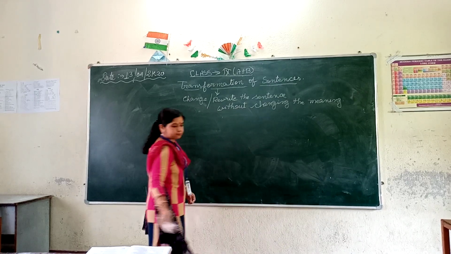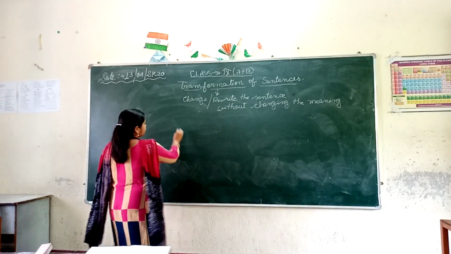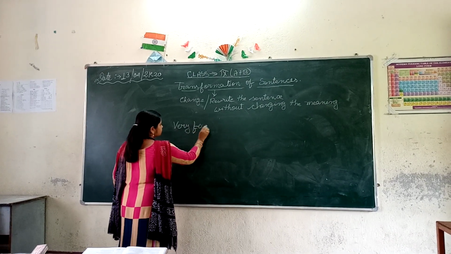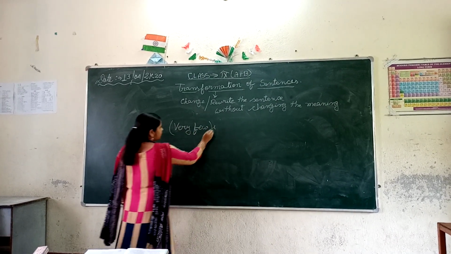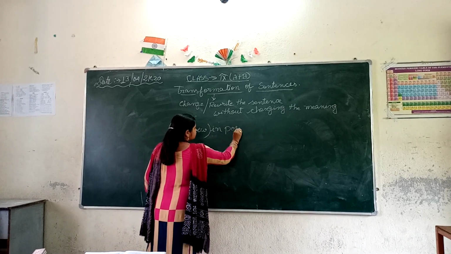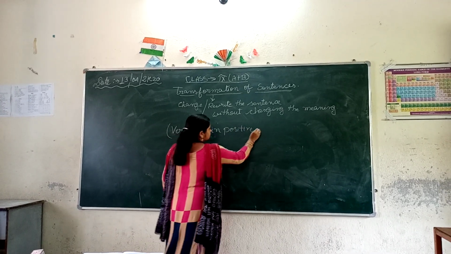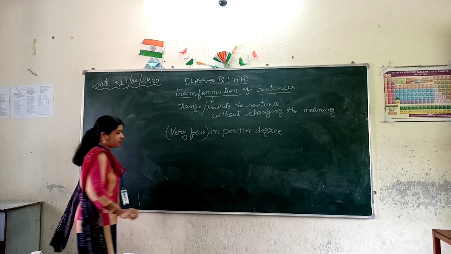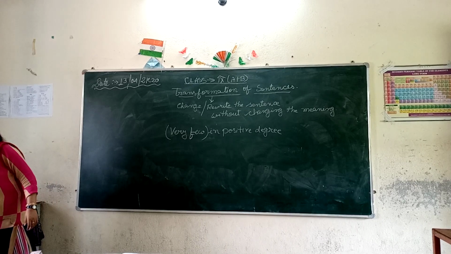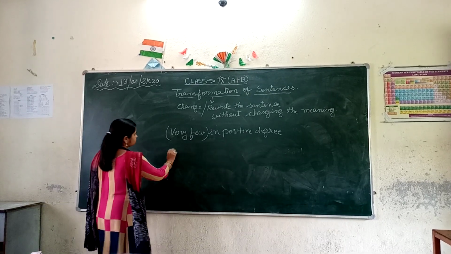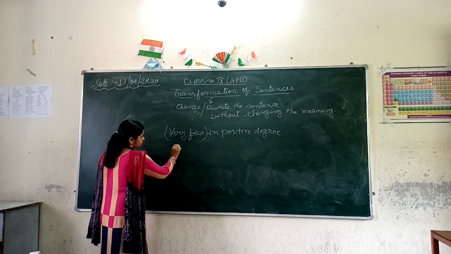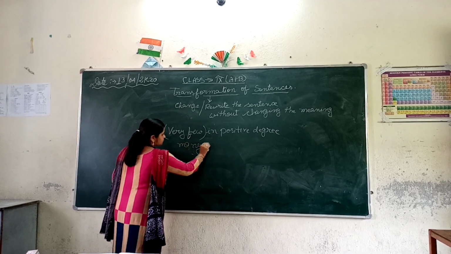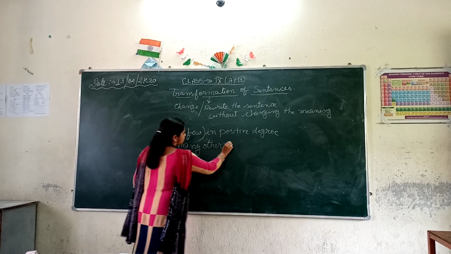When it is given very few in the positive degree, in the comparative degree I will write many other. This is the comparative degree. This is the first point.